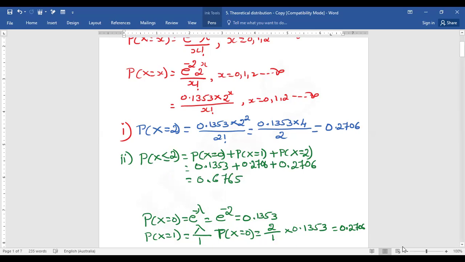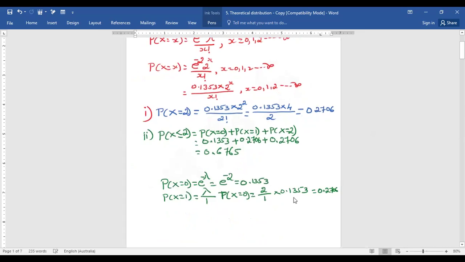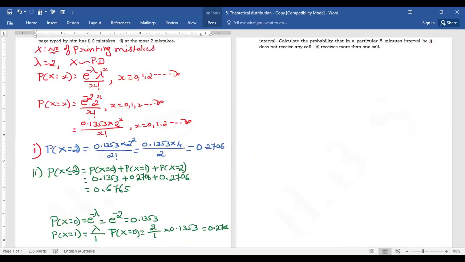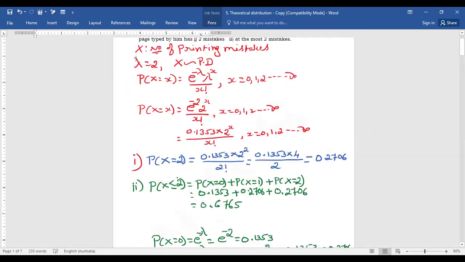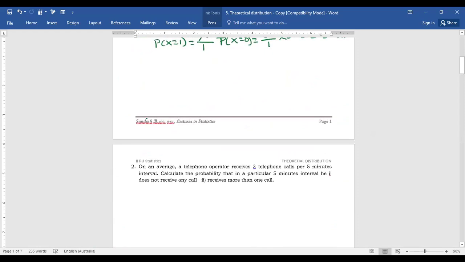So that means this is the first problem we considered for finding the probability values in the Poisson distribution. This is the first one. Then go with another problem.